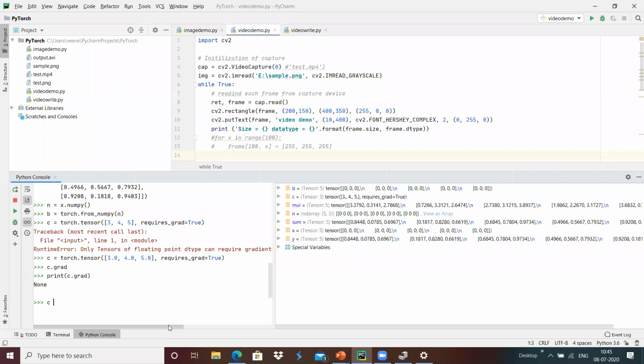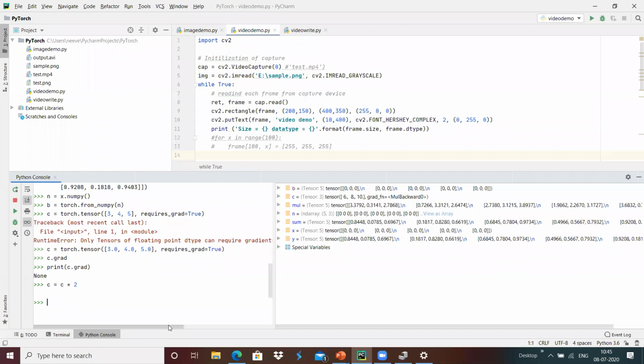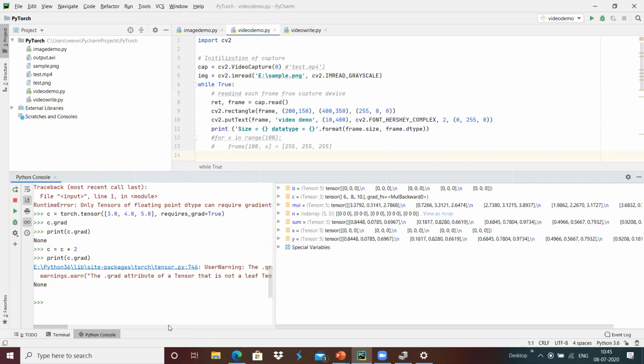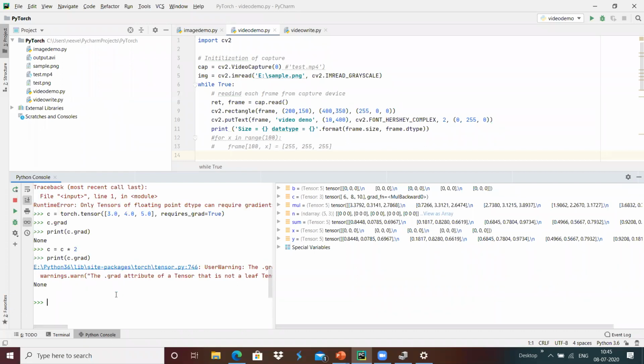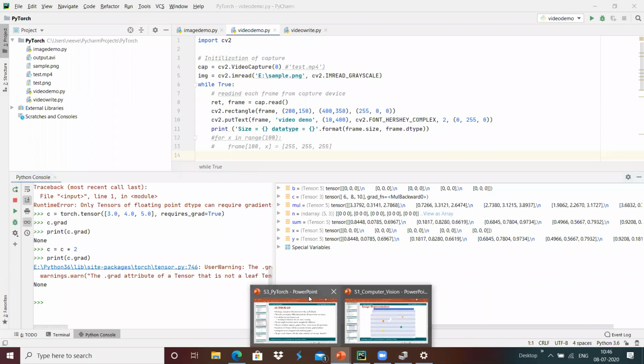C equals C into 2 over here. This has to be created with the backward call that we will see in order to create the gradients in parallel.